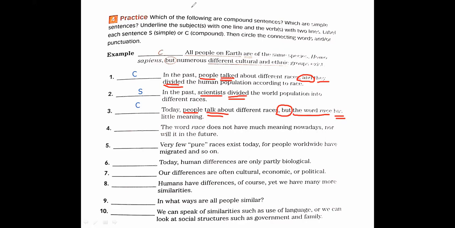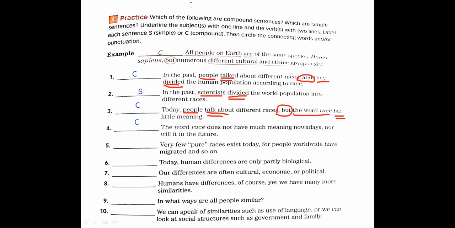Muhammad Mithat, okay, Abbas. Okay, Muhammad Behat after Abbas. Okay, Muhammad, your answer, number 5. Yes, Abbas. The word race does not have much meaning nowadays. What is the type of sentence? It's a compound sentence, yes. Where's the conjunction? Nor. Nor, yes, well done. Nor is used to join negative sentences, okay?